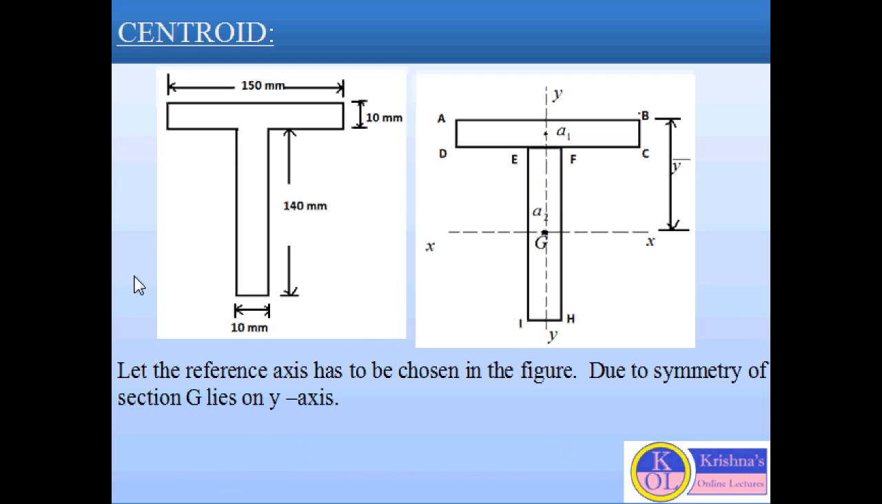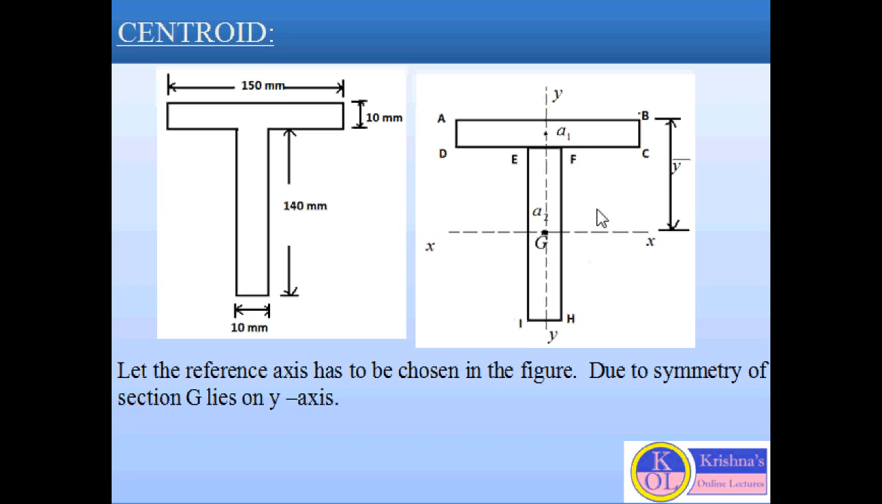For better understanding, I am taking an example of a T section. For this T section, we have to locate the centroid, or find the position of the centroid. The first step to locate the centroid is to set the reference axis for this particular section. Due to the symmetry of this section, we can say the centroid will be on the y-axis only. So here x bar will be 0.